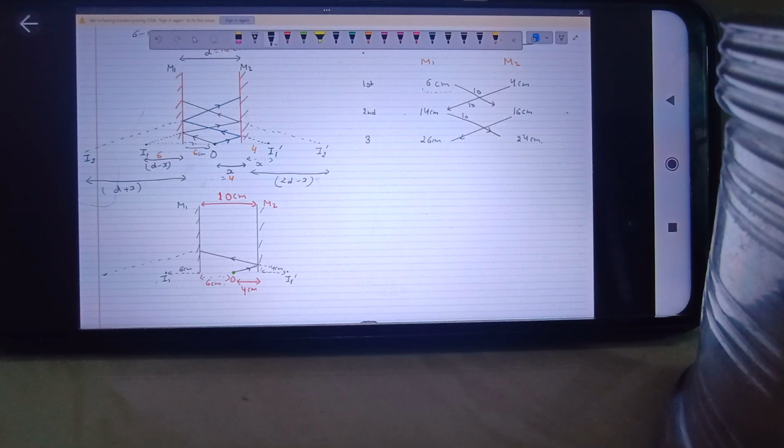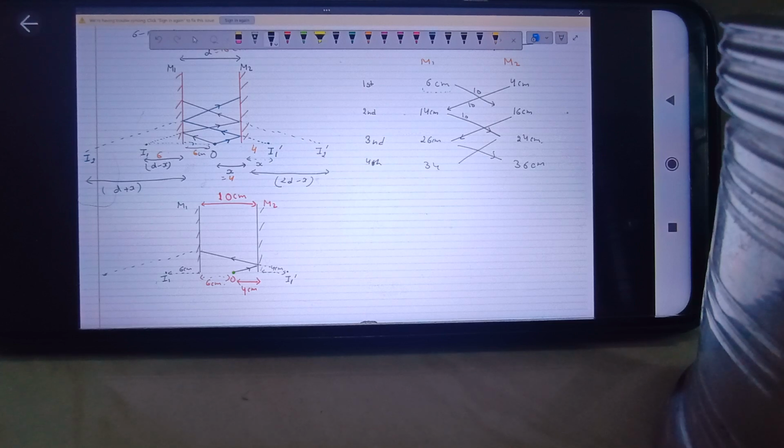So that means if they ask us for any given image, say the 5th and 6th image, in this way it becomes easier to calculate. Okay, 4th. In the same way you can do it. This will be 36, this will be 34 and so on. So now you're getting that the first image in M1 is formed at 6 cm, the second image is at 14 cm from the mirror M1, then 26 and then 34. In the same way in M2, 4, 16, 24 and 36. And you can calculate if any other numbers are also asked.